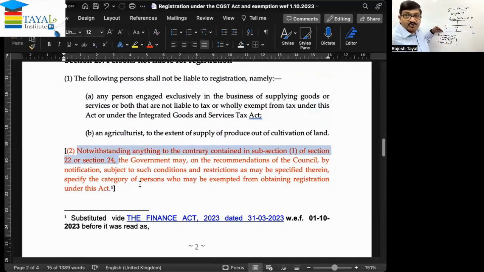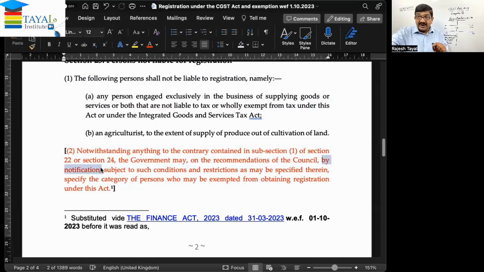So, we studied in section 22 that when the turnover exceeds 20 lakhs, or 10 lakhs in specific cases, then registration becomes compulsory. Under section 24, we said in certain cases registration is compulsory irrespective of turnover. But this is saying notwithstanding anything in section 22 or 24, whatever is said, that is okay. But the government may, on the recommendation of the council, by notification, subject to such terms and conditions and restrictions as may be specified therein. So in the notification, you will see the conditions also.